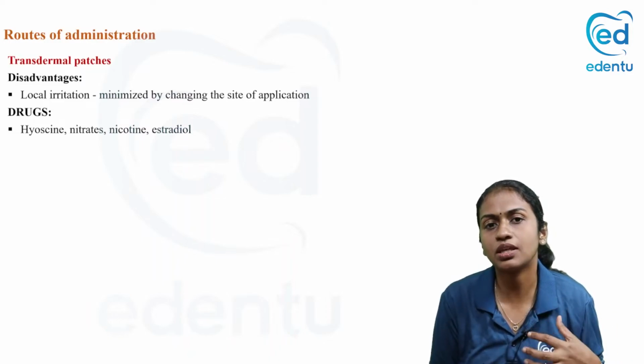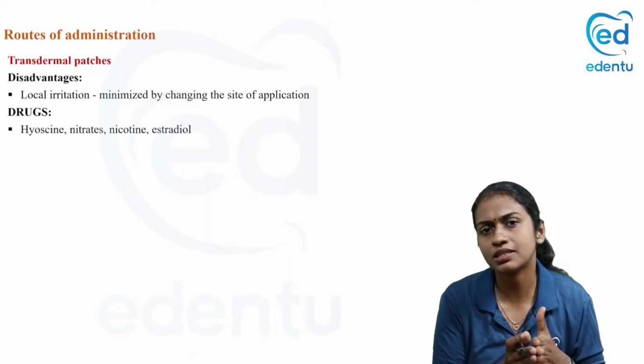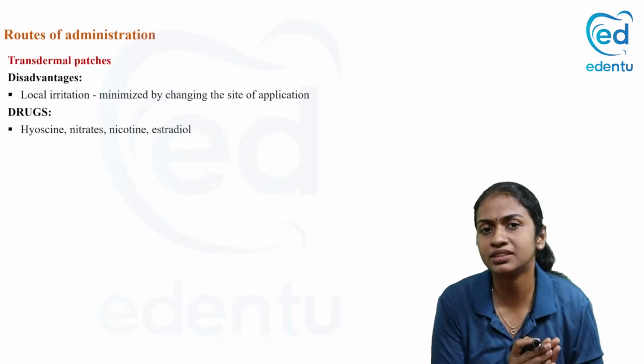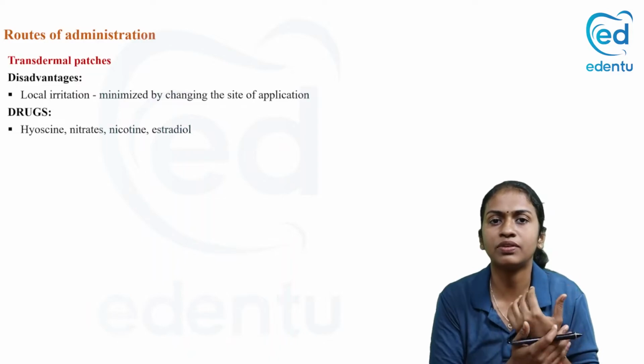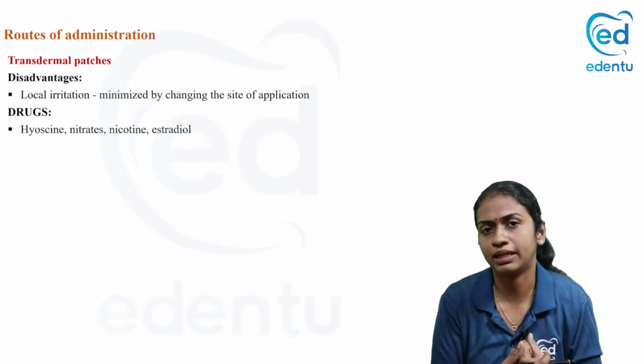Okay, so these are the common drugs that we give by transdermal patch. It can be asked as a short note. So if transdermal therapeutic system or TTS is asked, what will you say? First you have to say what is meant by it. That is, you are giving the drug through stratum corneum and it enters into the body by diffusion.